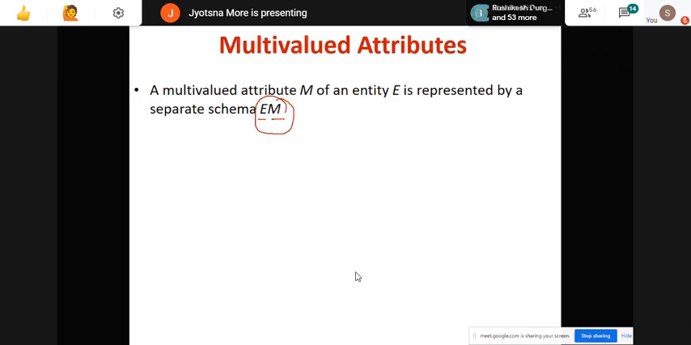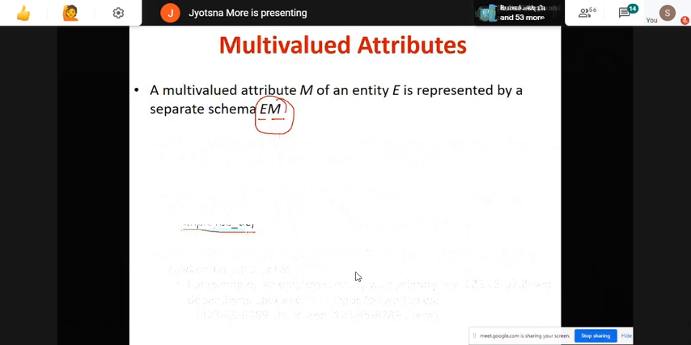So in our case, I am having dependent name, right? So what I will do, I have given a new table name, that is employee dependent name. Employee is my main strong entity and dependent name is my attribute name. So by considering these two, I have given the name as employee dependent name.